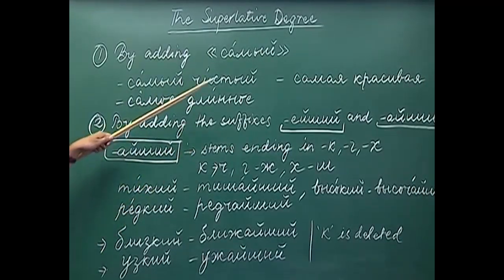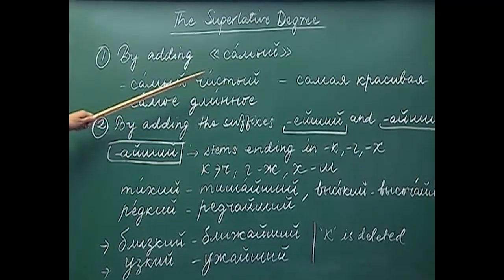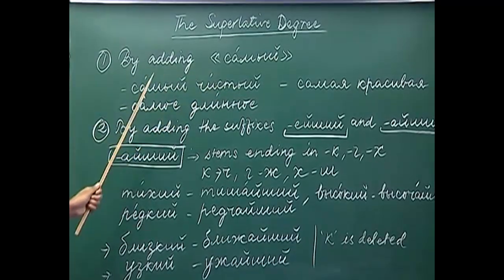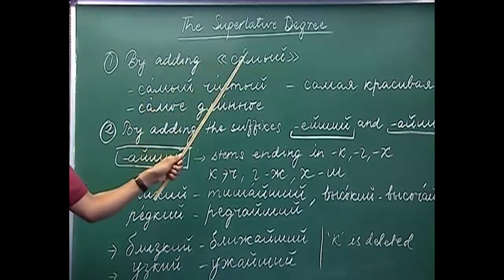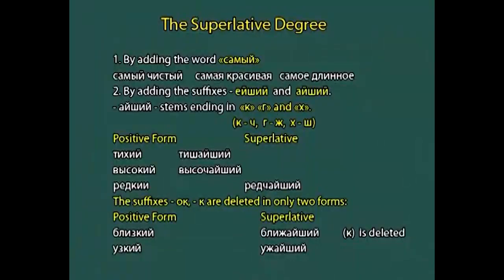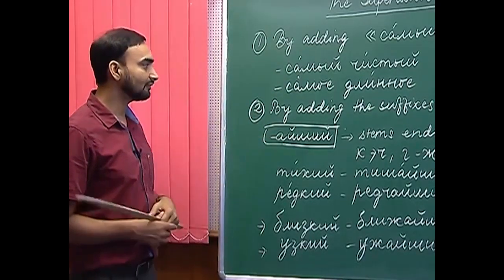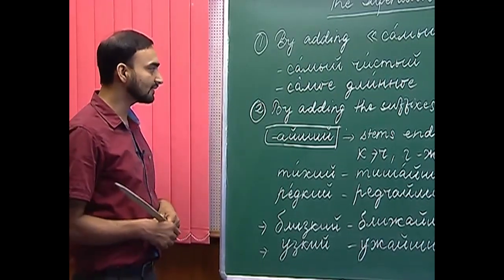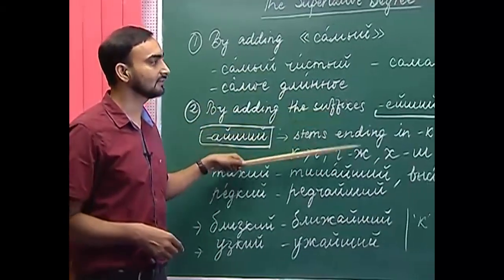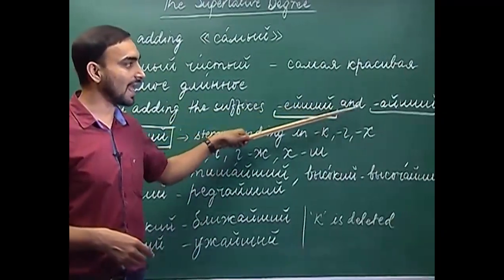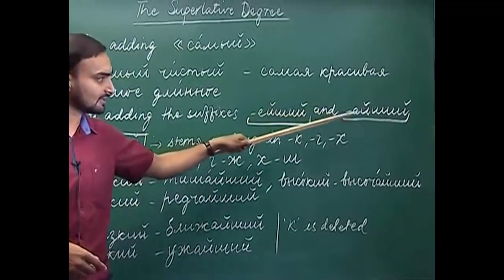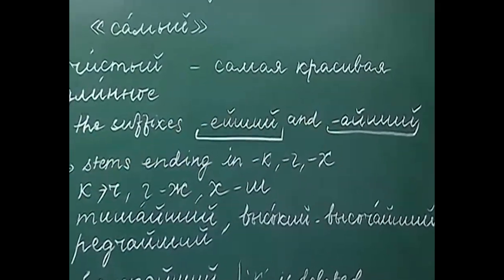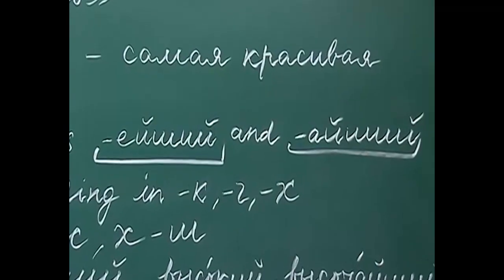So, depending on the gender and the number of the adjectives, we will use the appropriate form of the word sami to get its superlative degree. This was one of the ways we can form the superlative degree from an adjective. The second way is by adding the suffixes ye-she or I-she. These are two suffixes by adding which we can derive the superlative degree from an adjective.